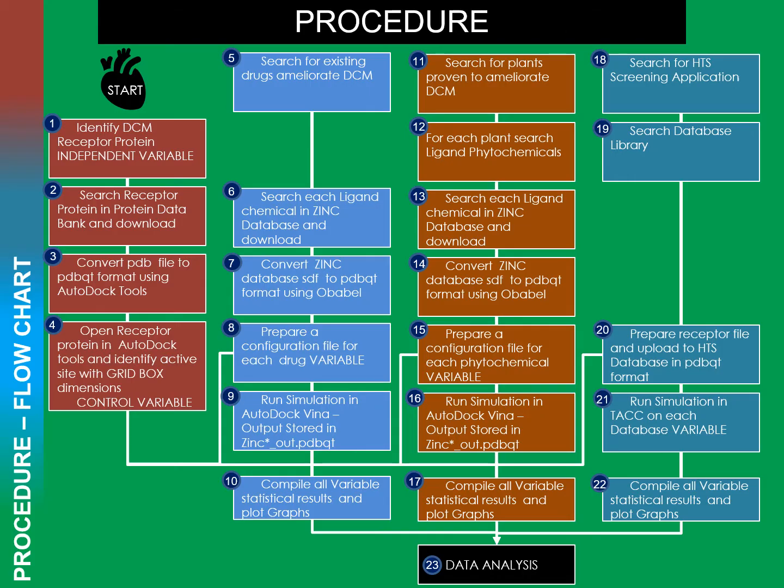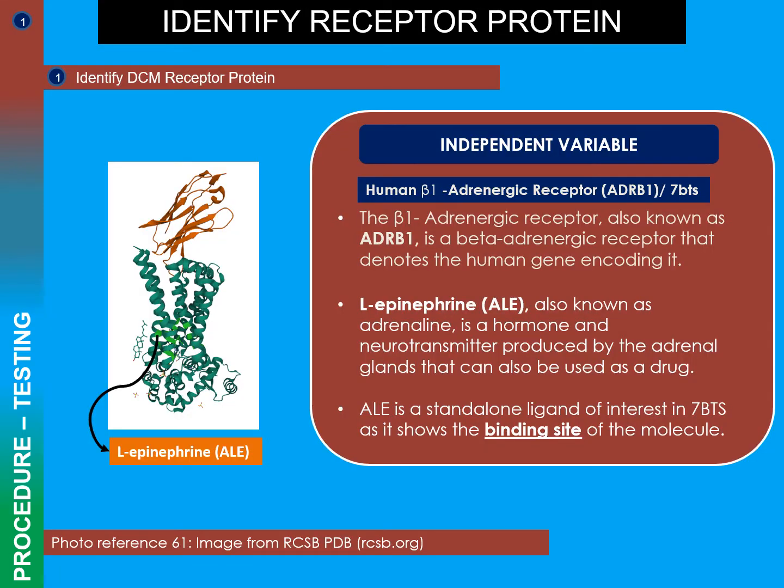The project is 23 steps, however, these steps can be further subcategorized into 4 main color-coded categories: ADBR1, pre-existing drugs, plants that ameliorate, and HTS application. Now that I had isolated the root cause of DCM, I needed to extravagate the independent and control variable from this.